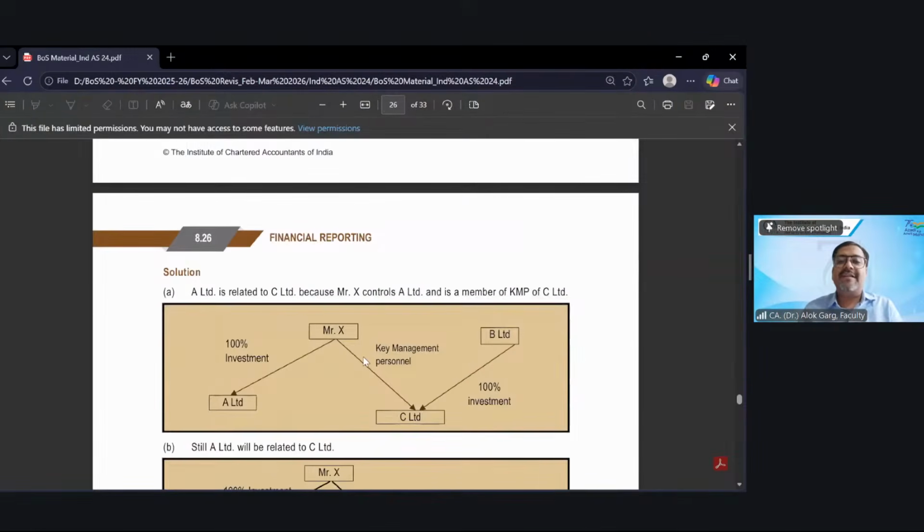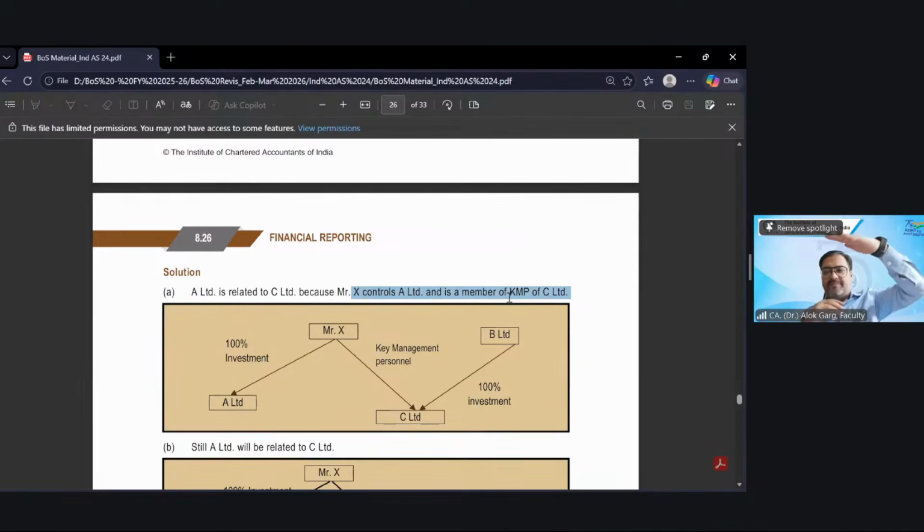A Limited is related to C Limited because Mr. X controls A Limited and is a member of KMP of C Limited, right? You remember we recently discussed this? So the diagram which I have shown you, I have shown you an independent diagram.